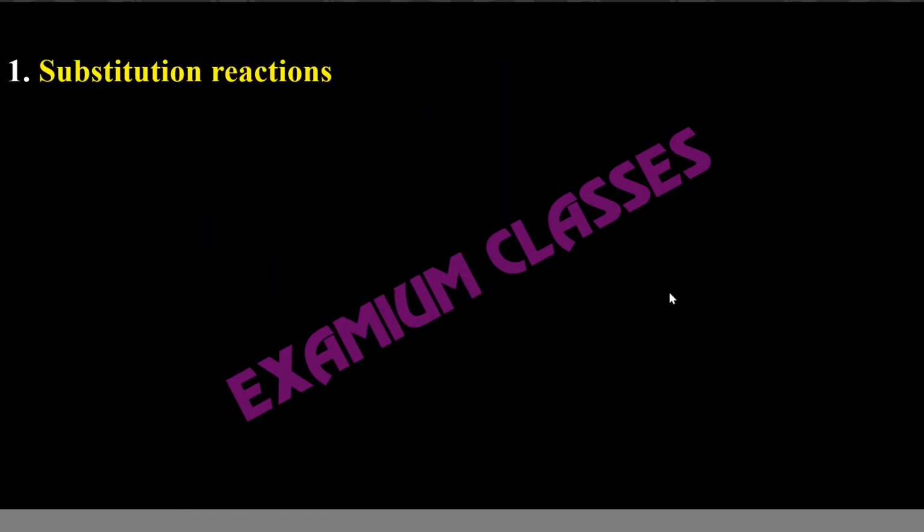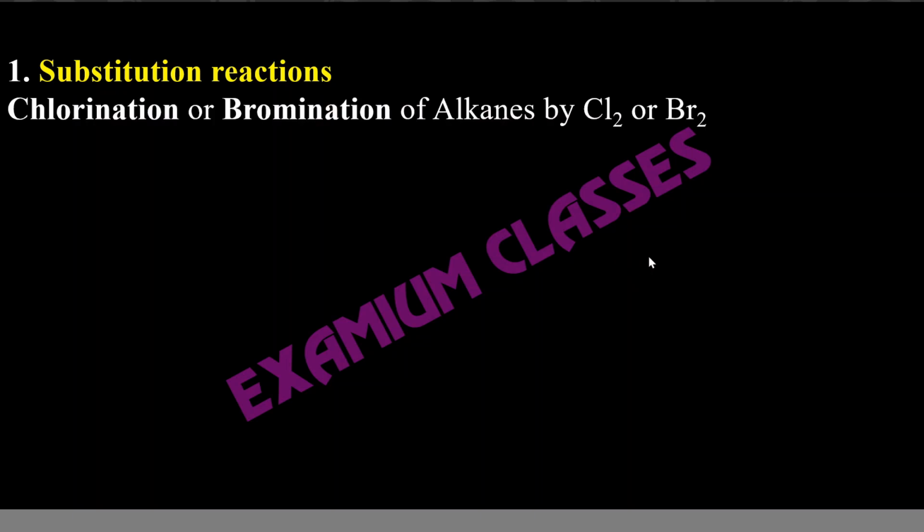Substitution reactions. Substitution reaction means the hydrogen is replaced by halogen. The hydrogen of alkane will be replaced by halogen. Normally it is preferred for chlorine and bromine only, because with fluorine the reaction is too violent. We don't have an easy mechanism to control the rate of the reaction, and with iodine it is reversible. So there is a workaround. I will be talking about how we can use it for iodine as well, but mainly it is preferred for chlorine and bromine. So what happens is that one by one hydrogen will be replaced.